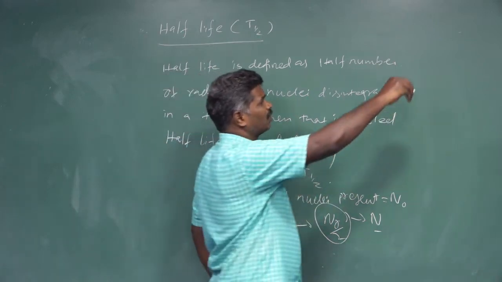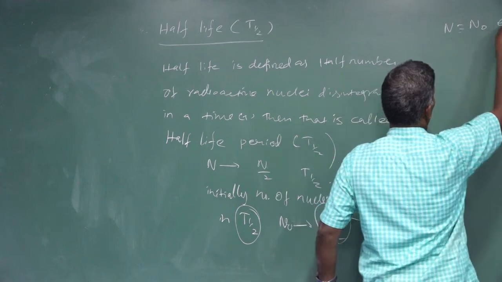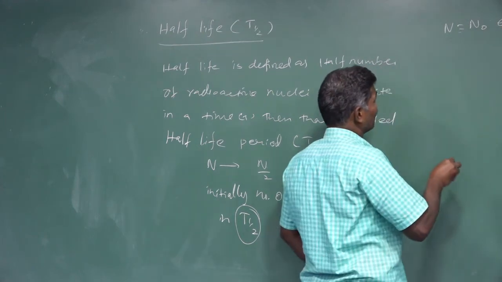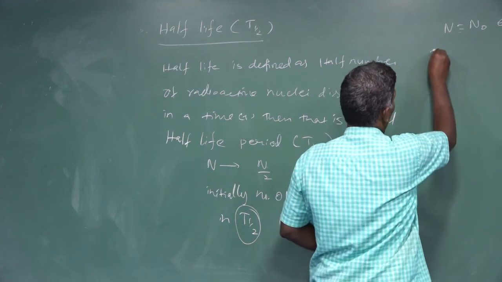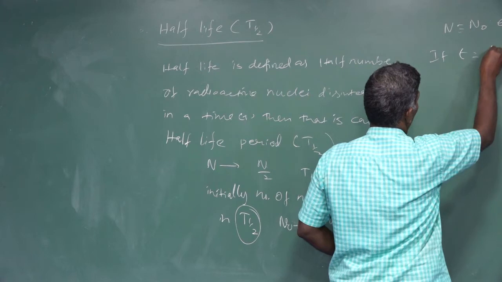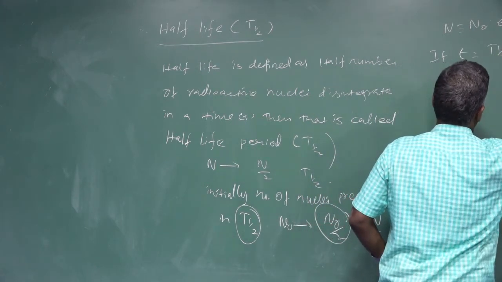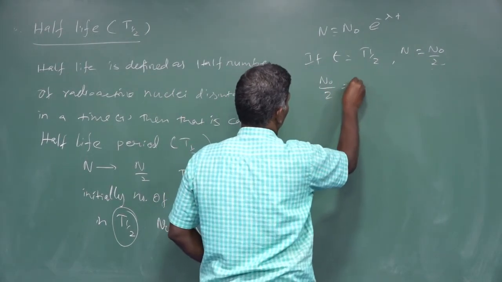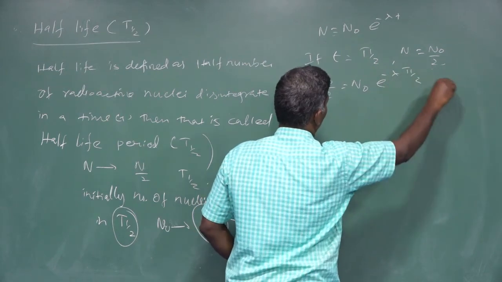So for our radioactive law of disintegration, n is equal to n naught e to the power minus lambda t. Now we are going to substitute n as n naught by 2 and t as T of. If t is equal to T of, n becomes n naught by 2. Substituting, n naught by 2 equals n naught e to the power minus lambda T of.